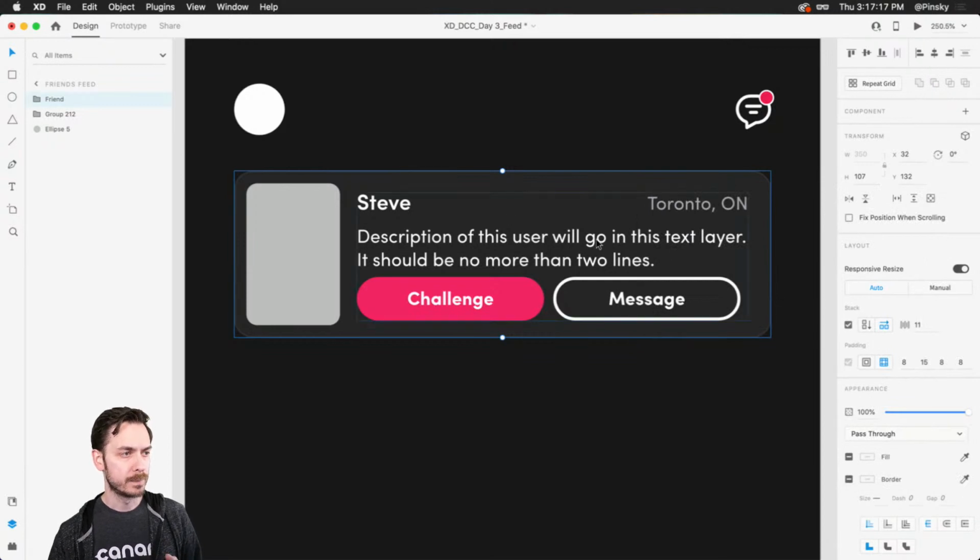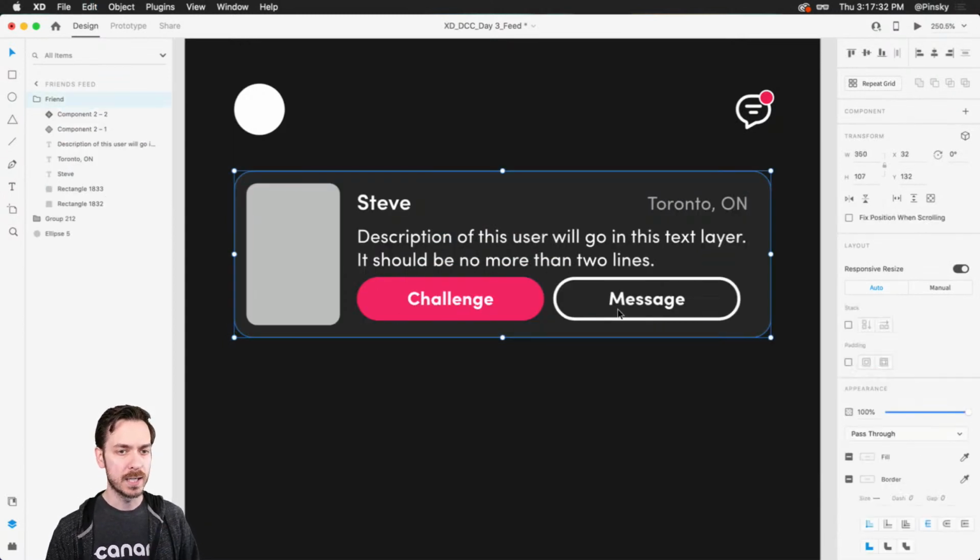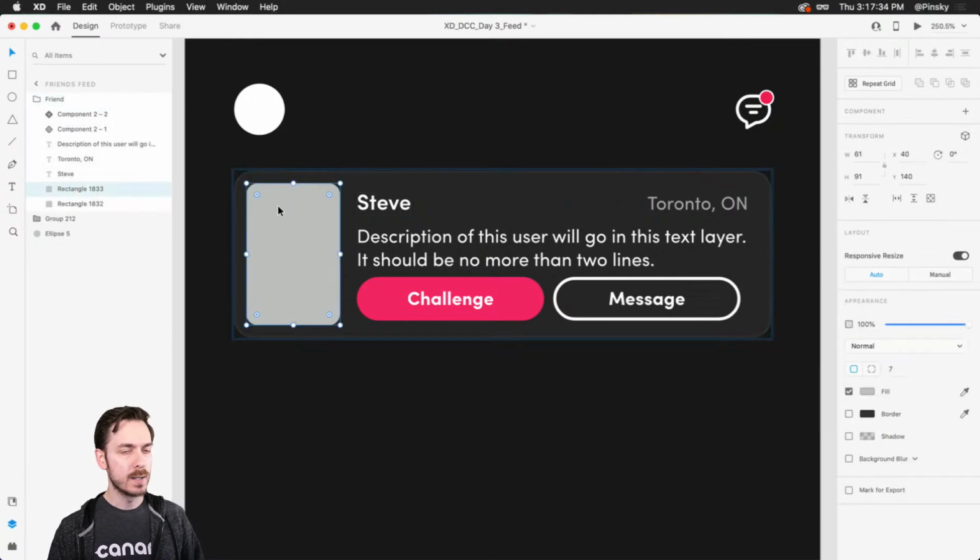Now, what you're gonna notice is that it turned on as a horizontal stack. And this isn't necessarily what we want. In some cases, maybe. This will allow us to dive in and move this to the other side. But in this particular case, it's not what we want. So let's actually go back. And what I want to happen is when more content is added, or when some of this content expands, this background image or this avatar will enlarge with the background.